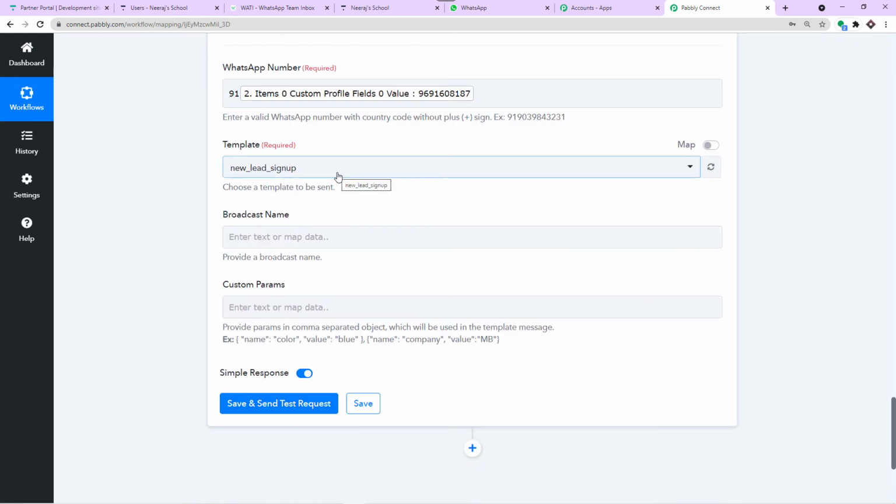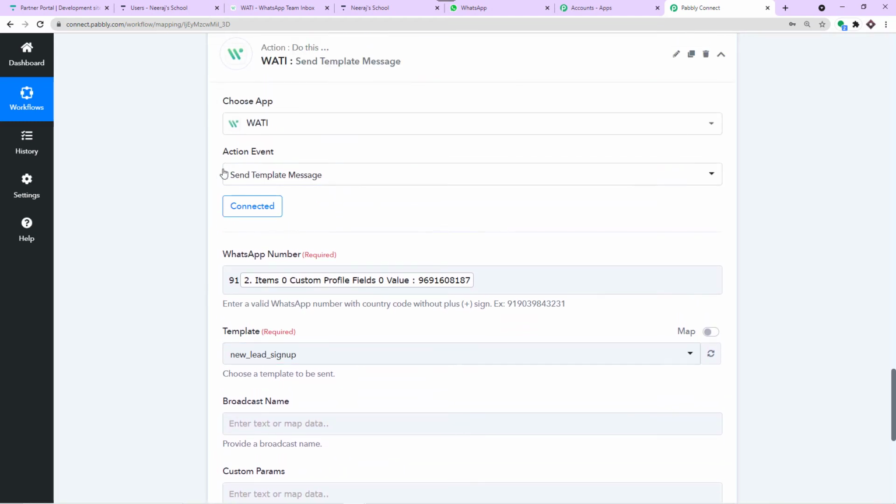Okay, so now coming to the most important part, the template. Now here's the thing. As you have seen earlier, we have selected the action event as send template message. Now, what's the deal with template? Here's the thing. We can't directly send the WhatsApp message on WATI. We just can't compose a message and directly send it. We have to go through a template. We have templates, we are going to insert the variables, we are going to compose a message and then we are going to send it as a message on WhatsApp. So we have a template.